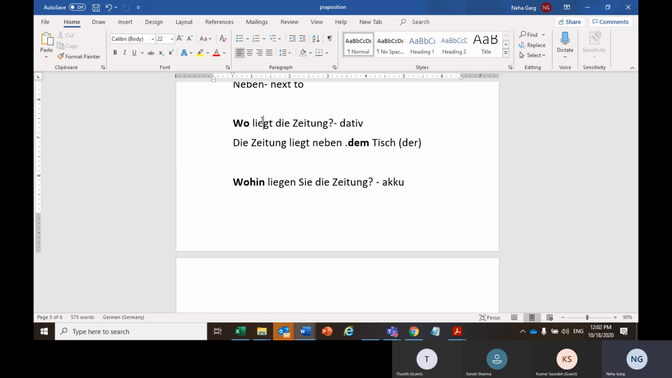If you are saying, the car is parked behind the house, the car is there already. There is no movement. But if you are saying, I am parking the car right now behind the house, there is a movement. So that will be accusative. Clear? Any confusion? Yeah, clear.